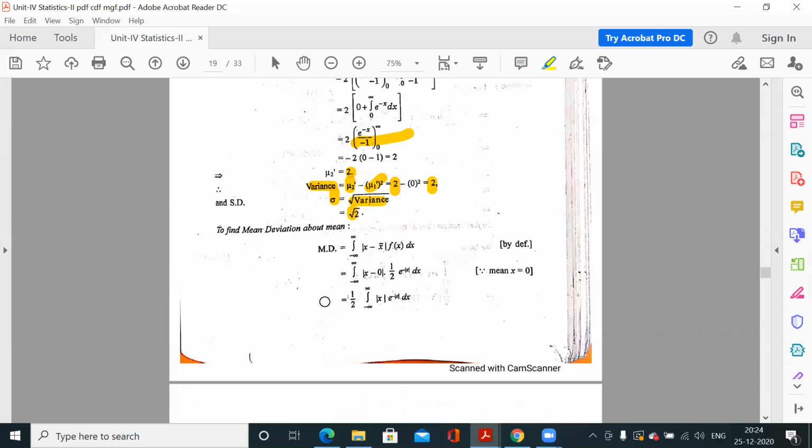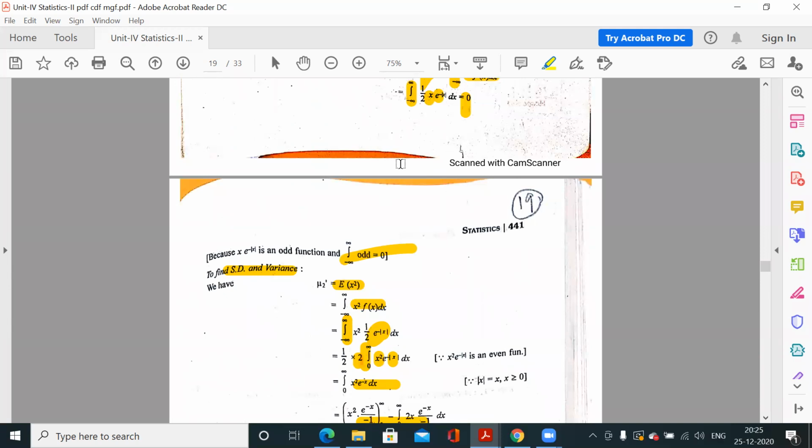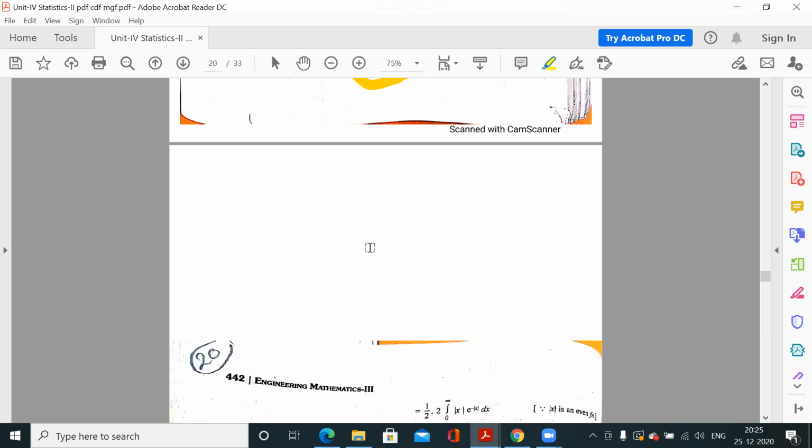Now this is the formula for mean deviation about mean. Mean deviation about mean is equal to the integral of mod of x minus x bar into f(x). Now x bar is what? Mean, and mean is 0, from here. So this is mod x into f(x). Now you have to integrate this only, because now we have an even function. So you know how to integrate this.